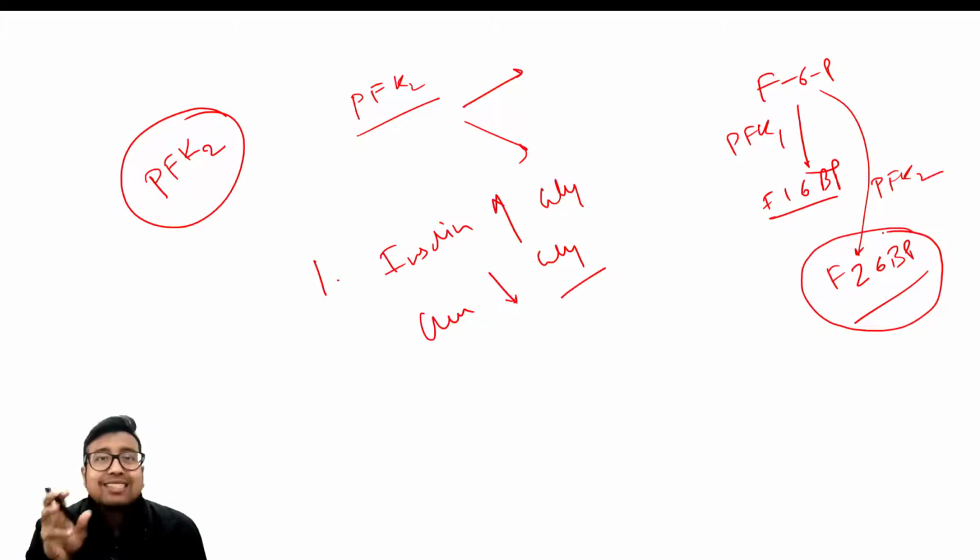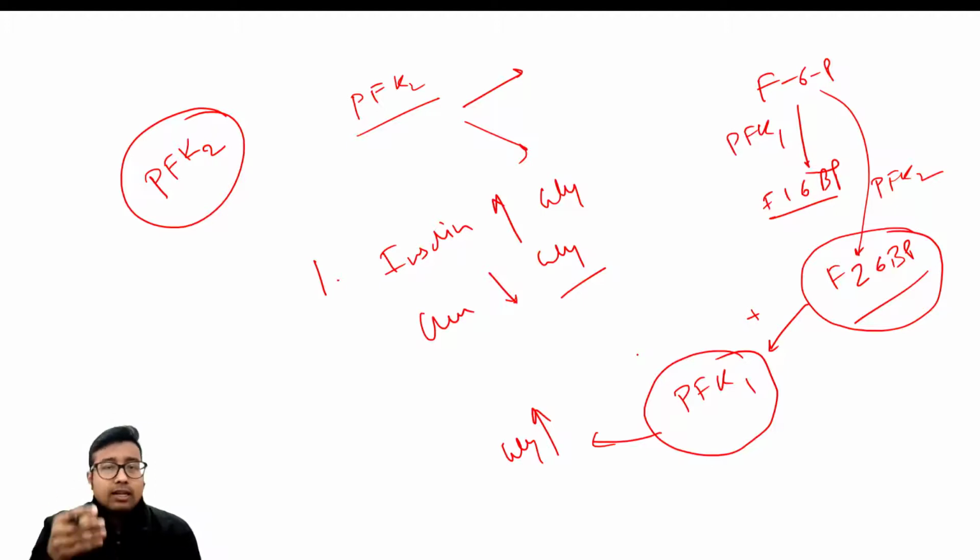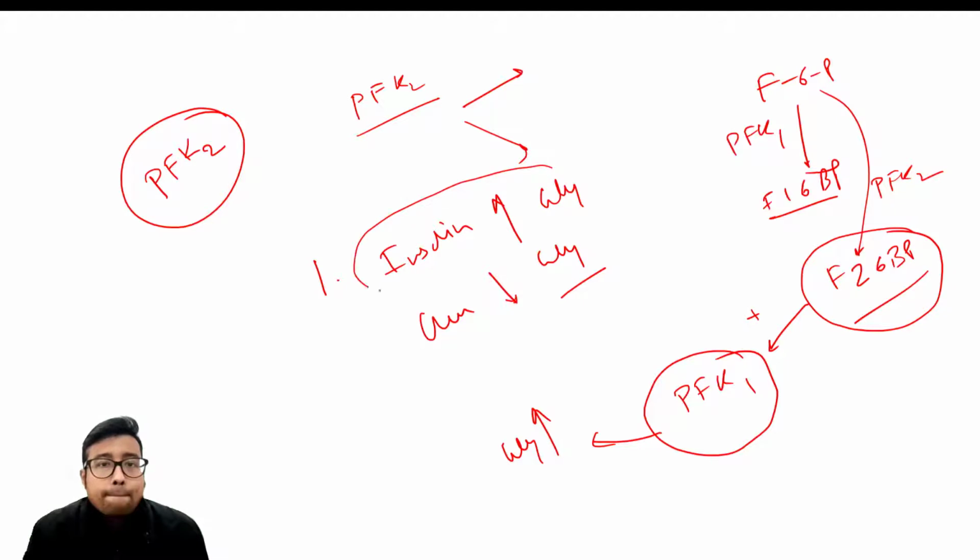2,6-bisphosphate. This compound allosterically activates PFK1, right? Fructose 2,6-bisphosphate allosterically activates PFK1. If PFK1 is activated, it will lead to increase in glycolysis. Fine. Now let us break it down. So this thing has to be stimulated by insulin, because we already told you insulin also stimulates glycolysis.